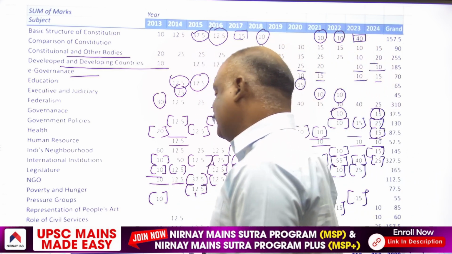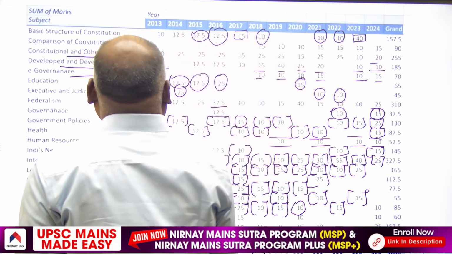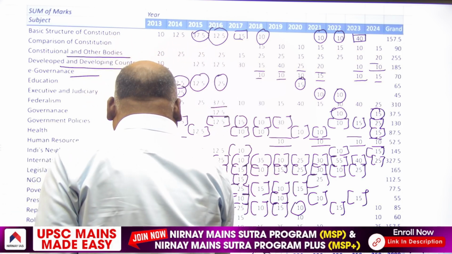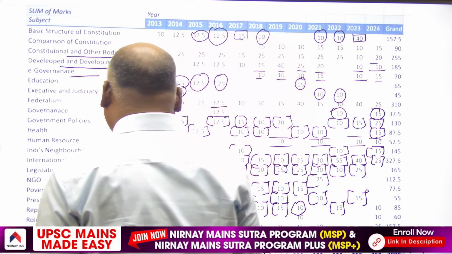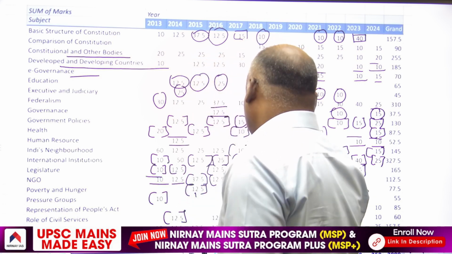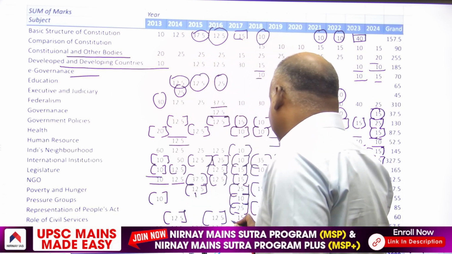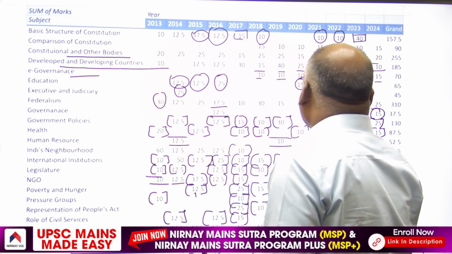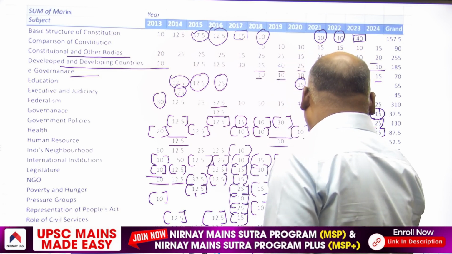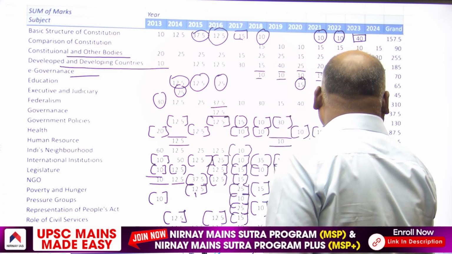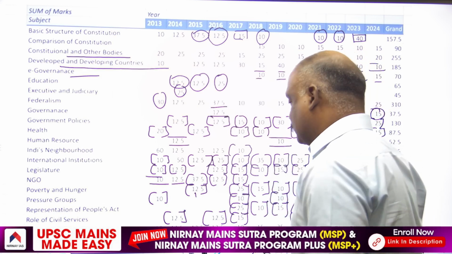Then role of civil services. Role of civil services in 2014, one 12.5 marker. In 2016, one 12.5 marker. In 2017, one 15 marker. In 2020, one 10 marker. And in 2024, one 10 marker.